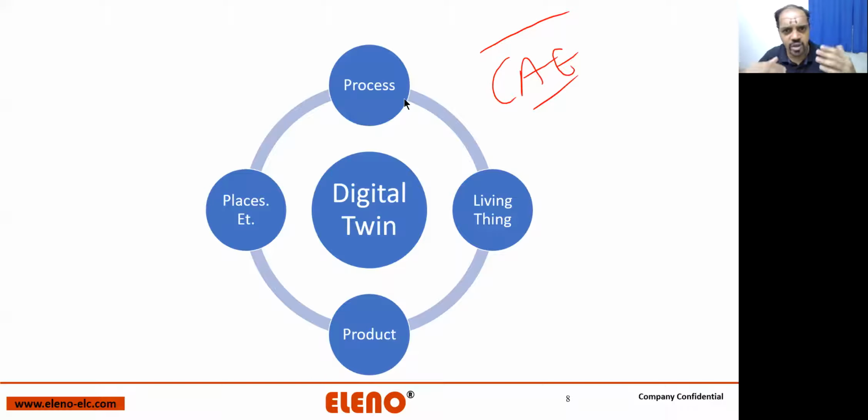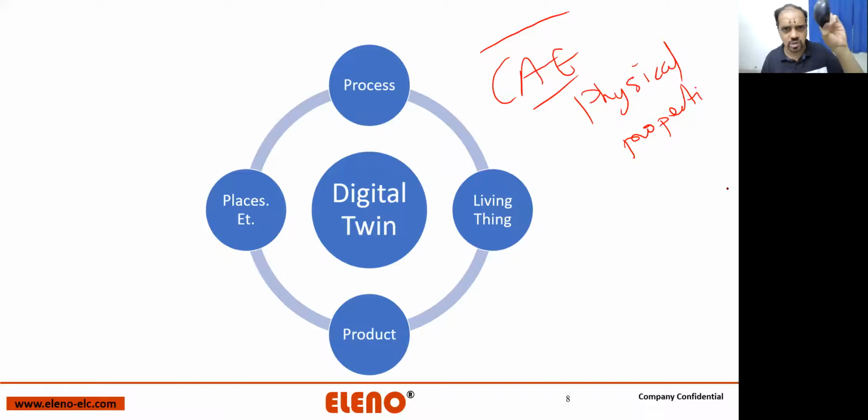Okay, so what is a digital twin? A digital twin can be of various things. What is first of all a digital twin? It is digitally present. It is not physically present. So a CAD of this mouse is a digital twin of this mouse. But when I say a digital twin, there are some conditions. The conditions are it should match the physical properties. If I have the mass of this particular mouse, a Logitech mouse having a mass of 150 gram, it should match in the CAD. If this mouse is having a battery, it should match in the CAD, and that is what is called physical property matching in a digital twin.